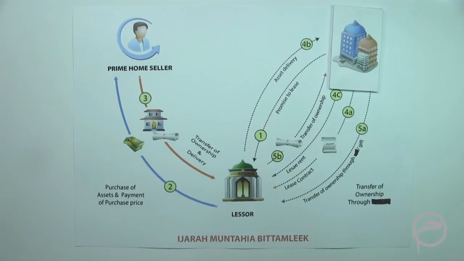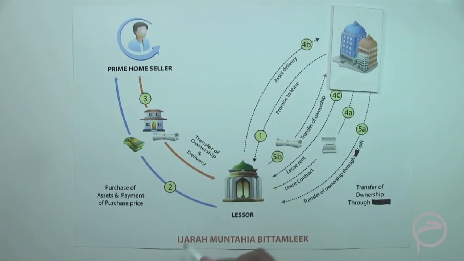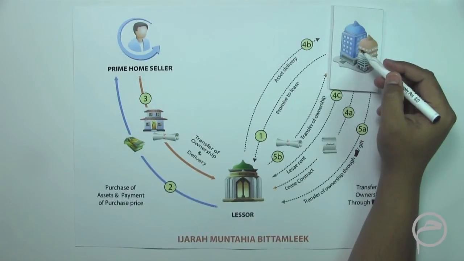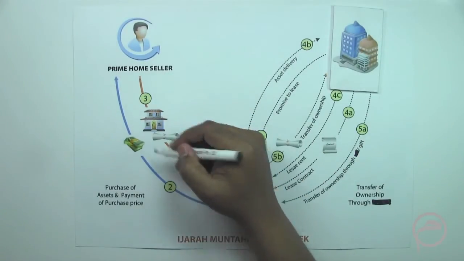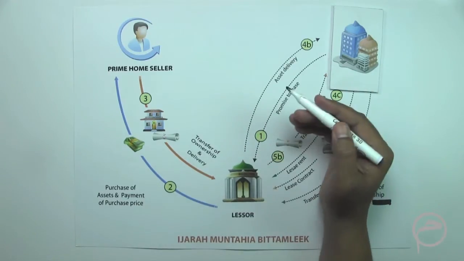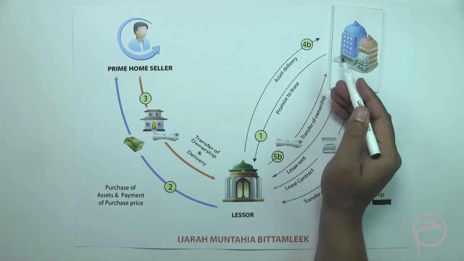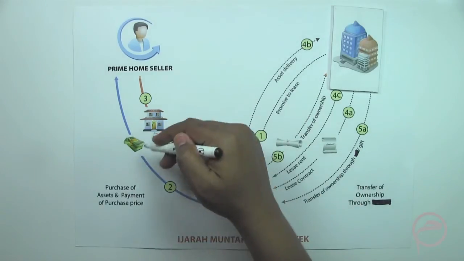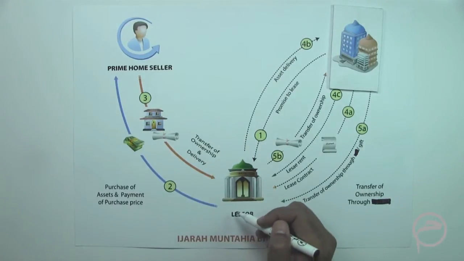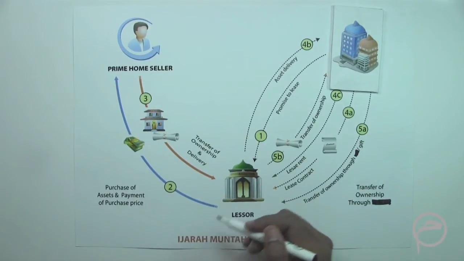Let us take another example of using Ijara. For example, if this corporate needs to buy certain real estate assets for its employees, so for example, if the corporate wants to provide housing facility to its employees and wants the Islamic Bank to finance the purchase of those houses, the Islamic Bank could use the structure of an Ijara, which is a lease.